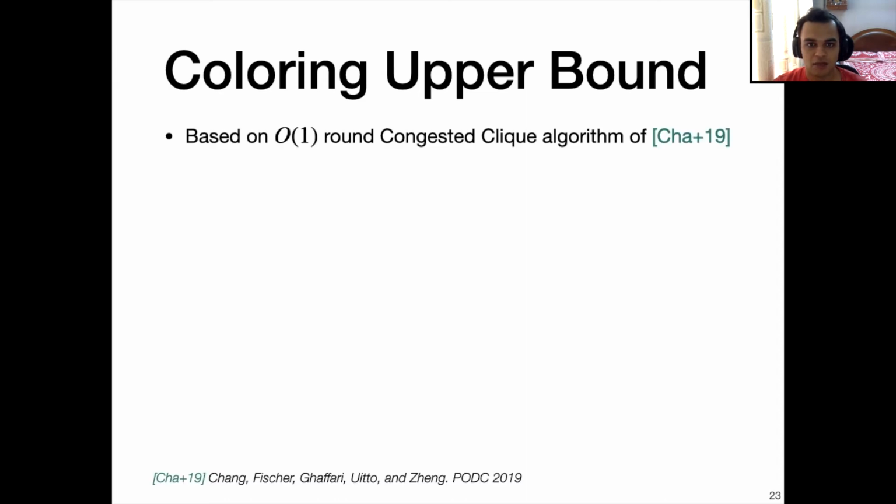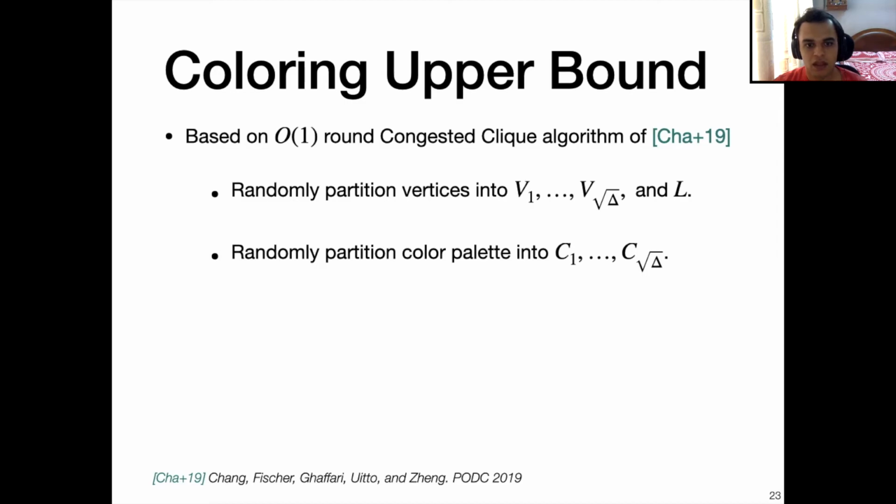So the coloring upper bound is based on a constant round congested clique algorithm of Chang et al. In this algorithm, they randomly partition the vertices into V1 through V square root of Delta and a leftover set L. And we also randomly partition the color palettes into C1 through C square root of Delta.